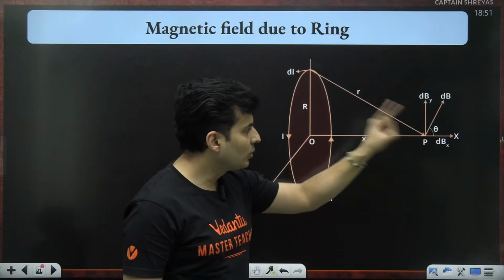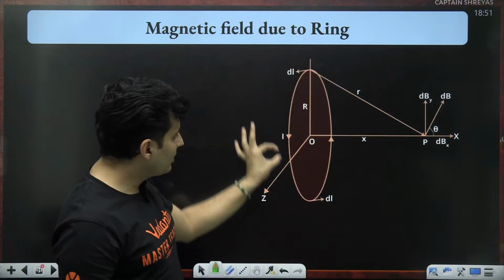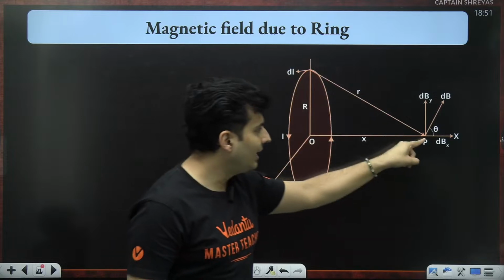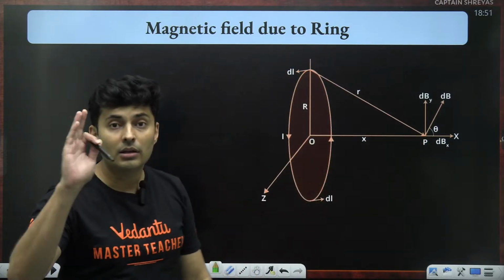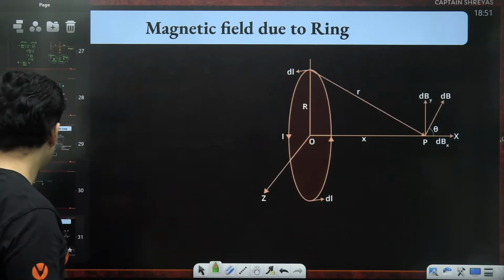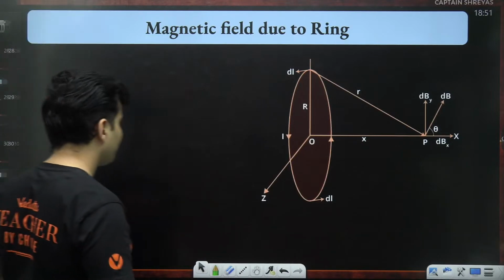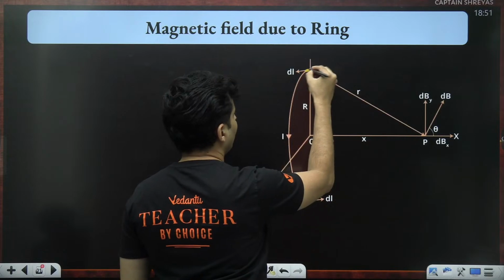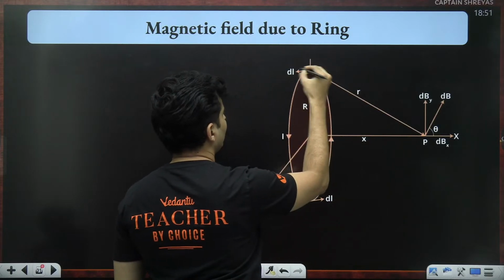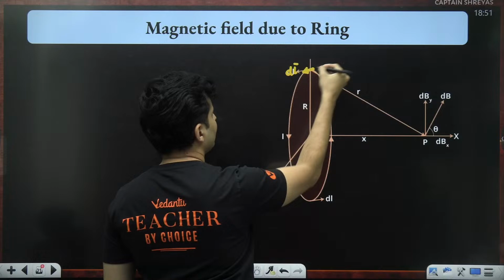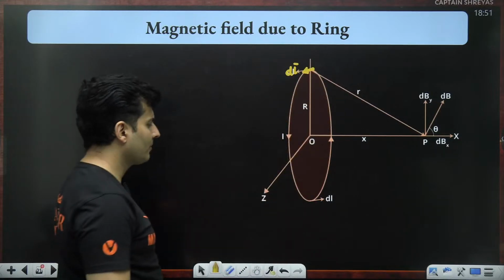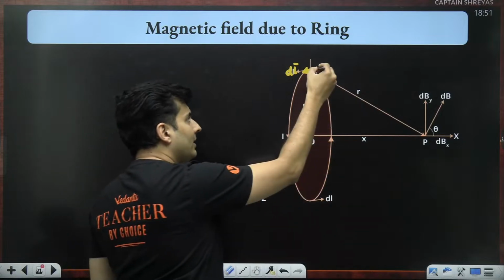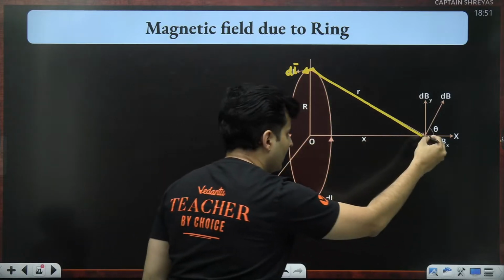To find the total field, I break the wire into small parts, dl, and due to that dl, I'll find the magnetic field. Now observe this very carefully, guys. This is very important. If I take a small element right on the top, dl like this, it should be pointing in the z direction. Just think about it, it will be pointing in the z direction. That dl at this particular location,